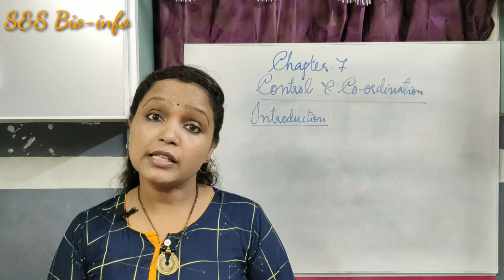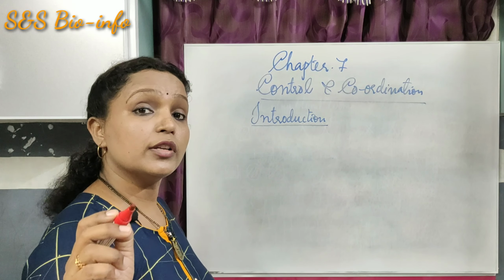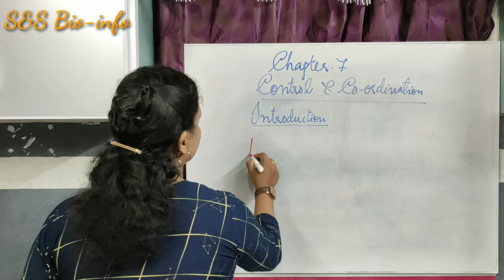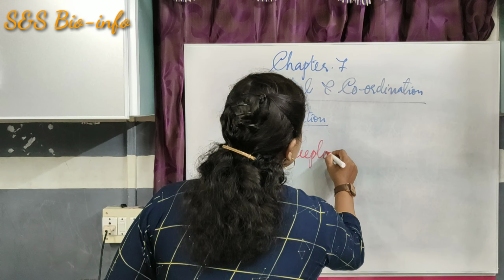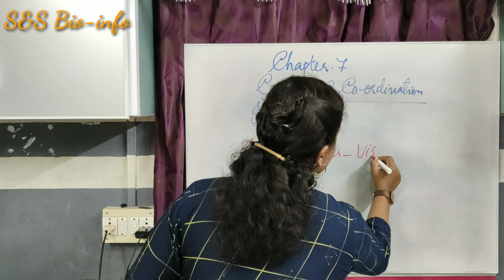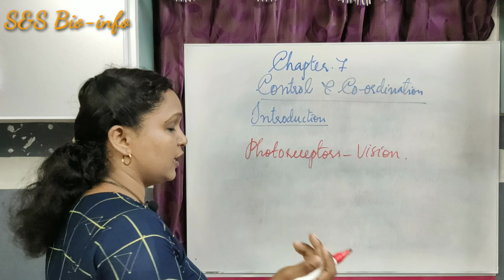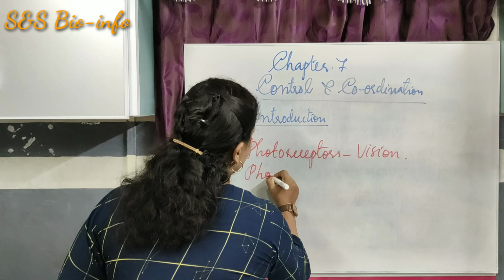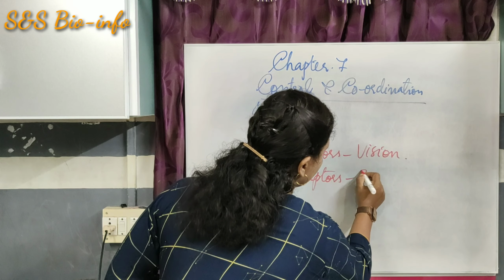So there are specialized receptors in the human body. Those are photoreceptors for vision. Then phonoreceptors for receiving sound.